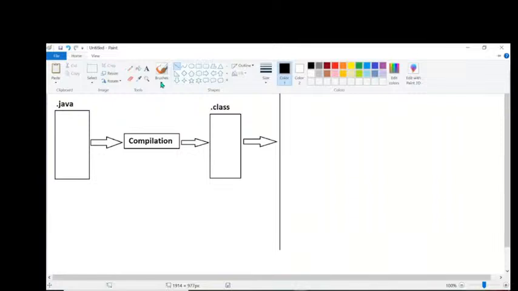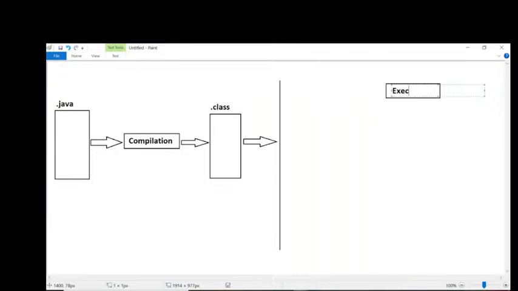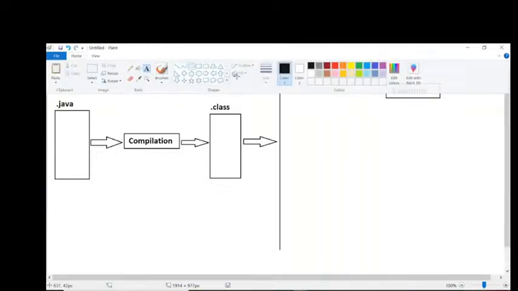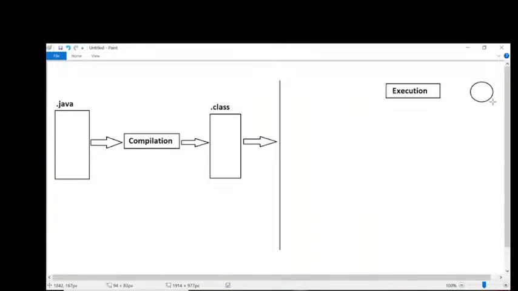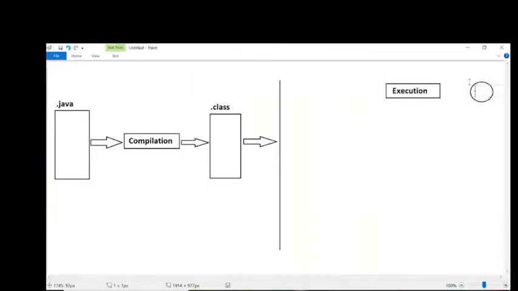First, one time execution. And after that, we are able to get some output. This is one time.